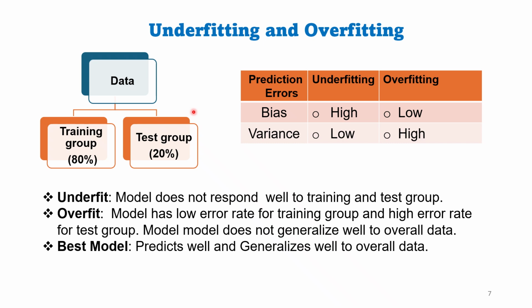Now let us look into the relationship between bias and variance and underfitting and overfitting. Underfitting has high bias and low variance, meaning the AI model is simple and does not respond well to both training data and test data. Overfitting has low bias and high variance. A model responds well to the training data but not to the test data. Best model predicts well and generalizes well.